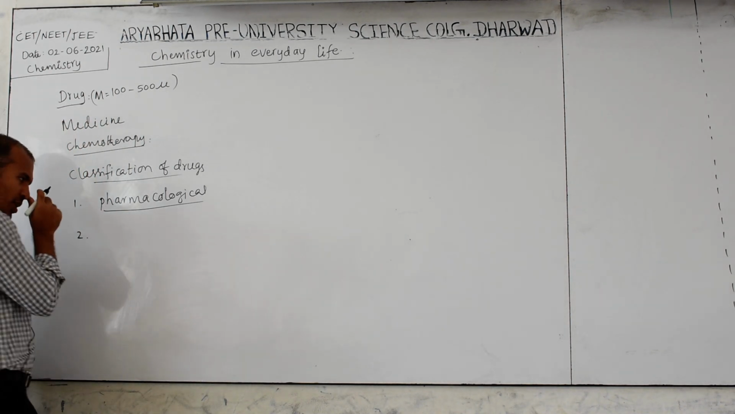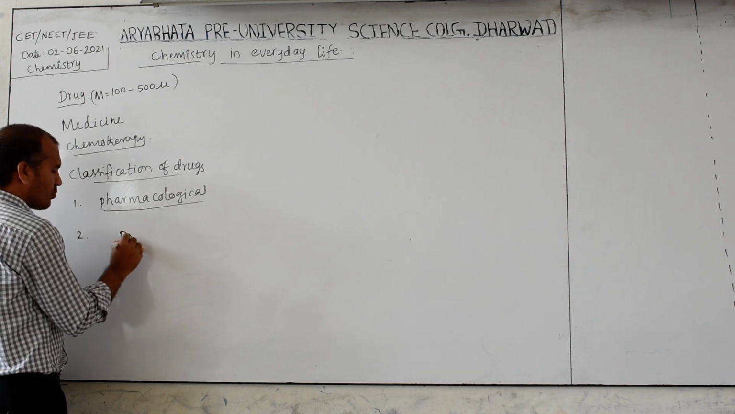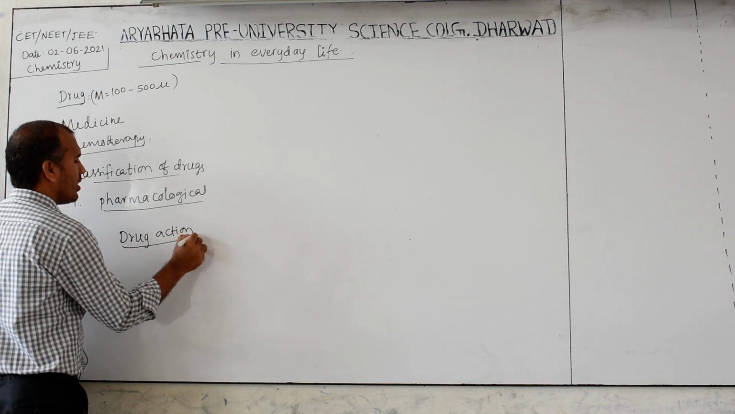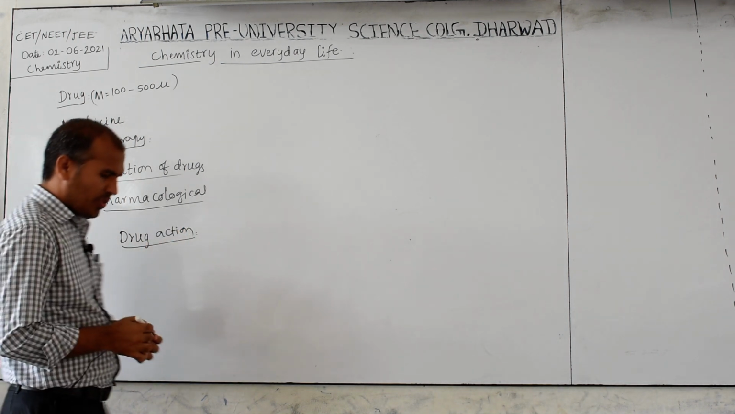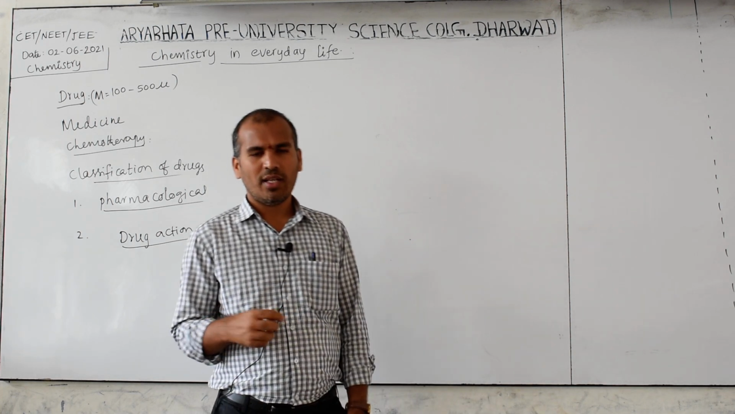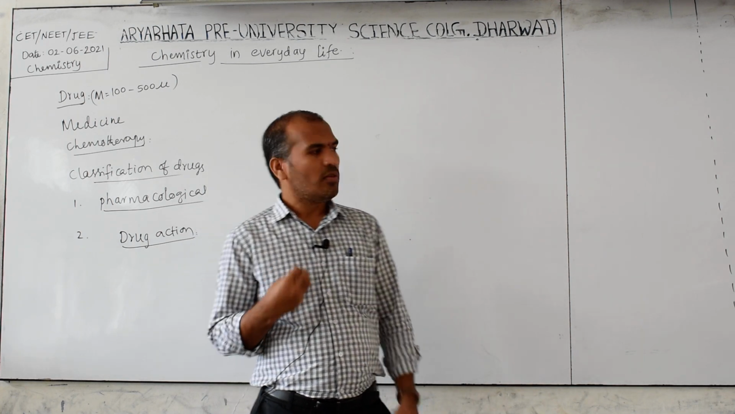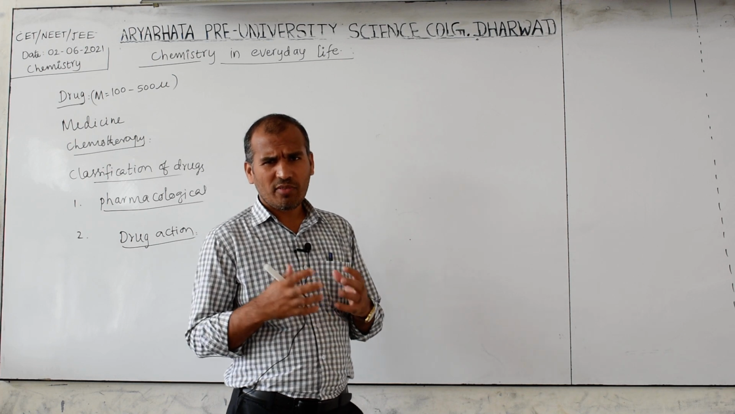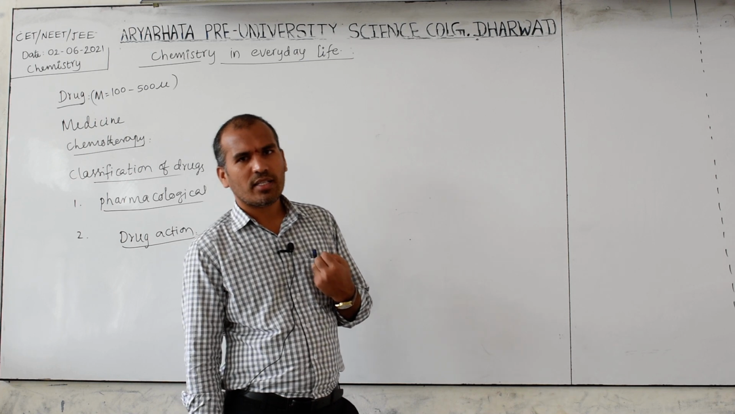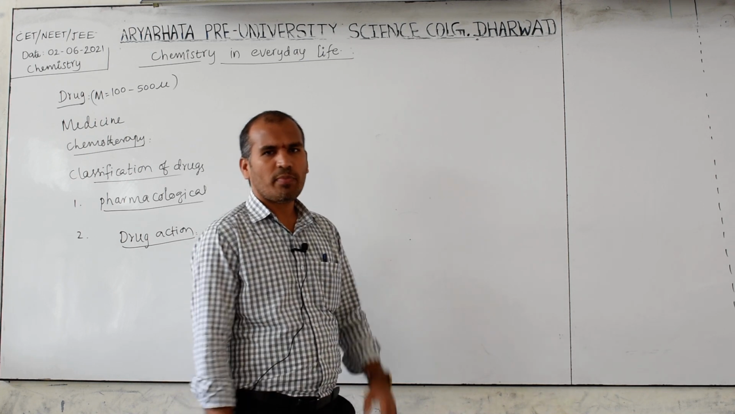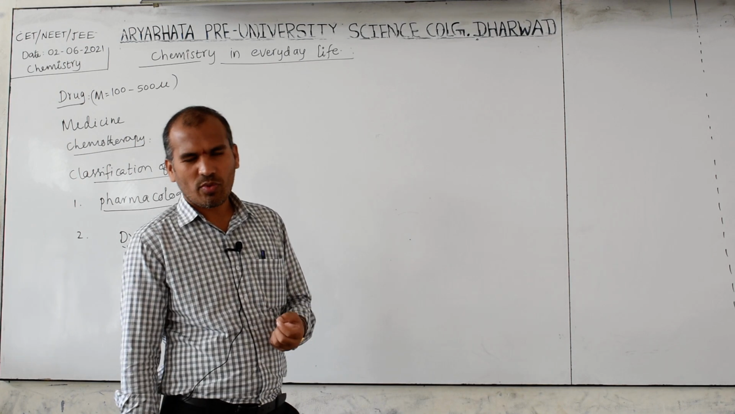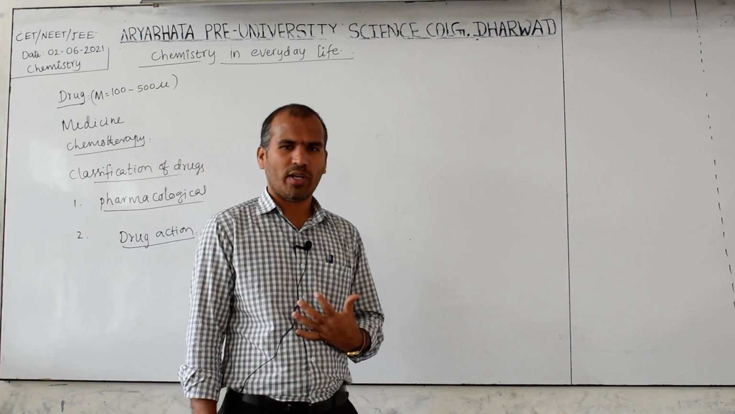The second one is based on the drug action. Now keep in mind, in our body histamine is one of the chemical substances which causes inflammation in our body, because it is responsible for releasing pepsin and hydrochloric acid. If it is released in excess in our body, it causes inflammation.